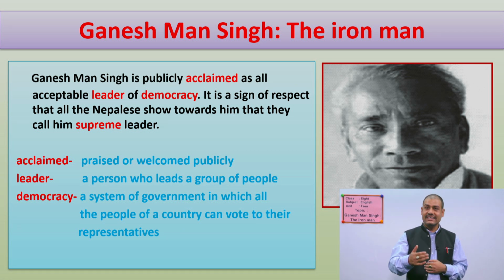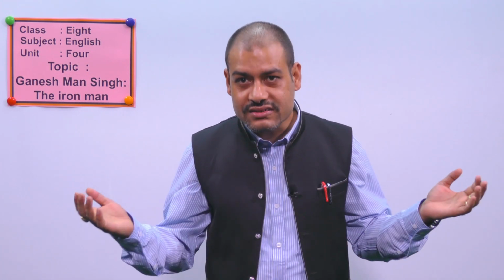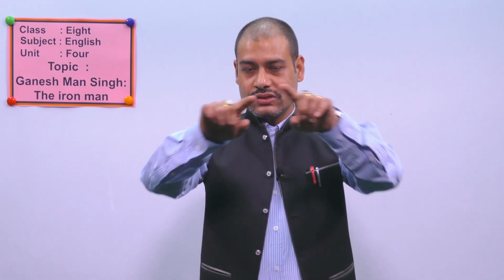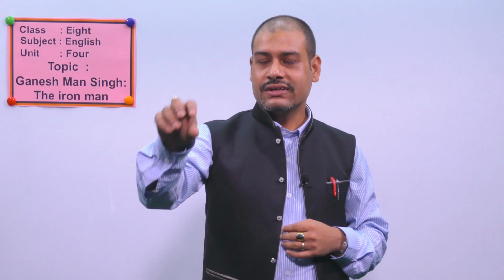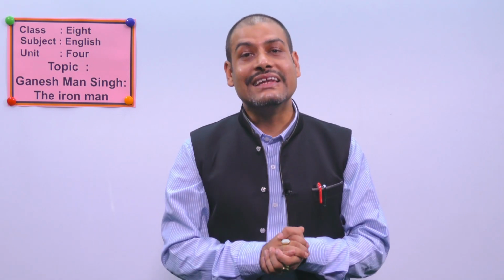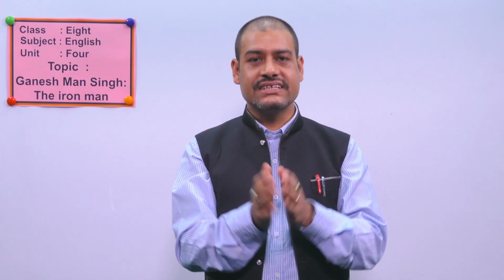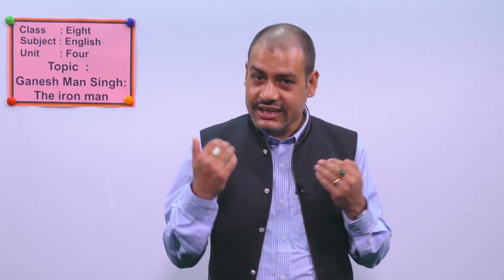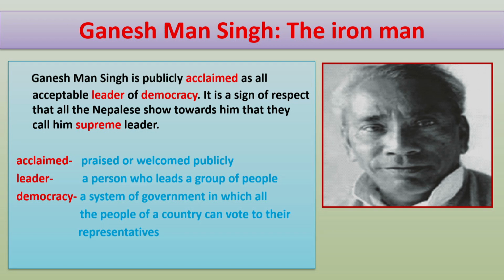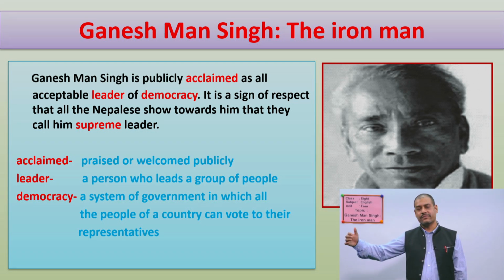At that time, your parents, your uncles, your aunts go to the particular place to give their vote to their leaders, and those people make a system and rule us. So democracy means rule by the people, for the people, to the people.